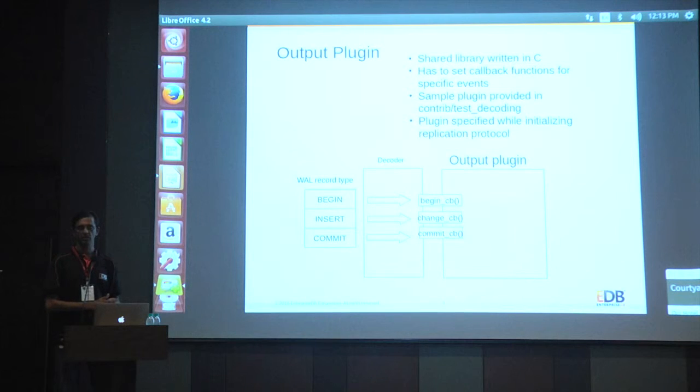The transaction log can have, like I said, all kinds of different operations, but the main operations required for doing this are begin, insert, update, delete, and commit. These are the main operations for which a plugin has to provide what to do when it receives them from the WAL. There have been some plugins written to do this. One plugin is test_decoding, which is already available in the PostgreSQL core as a contrib module.